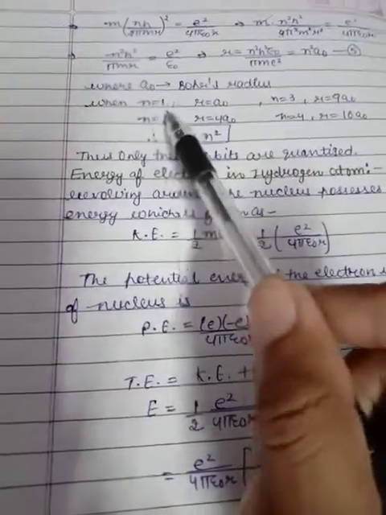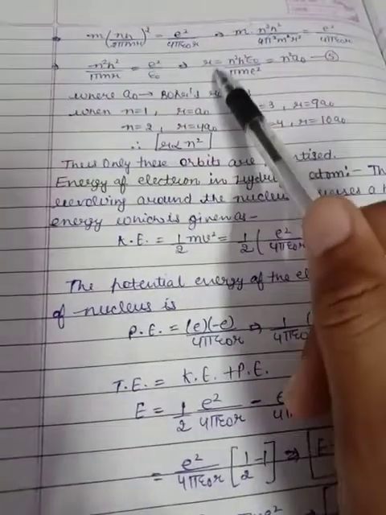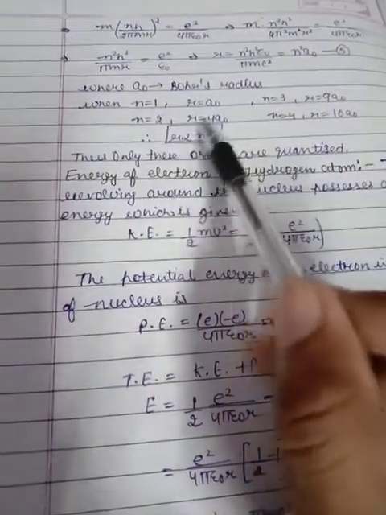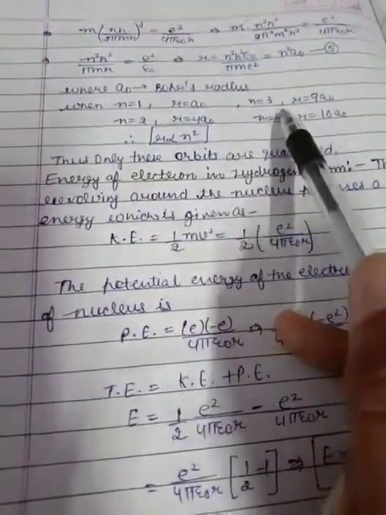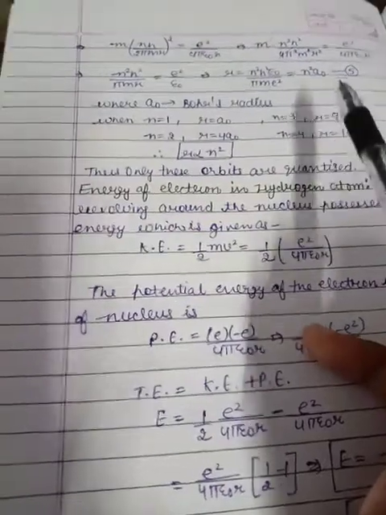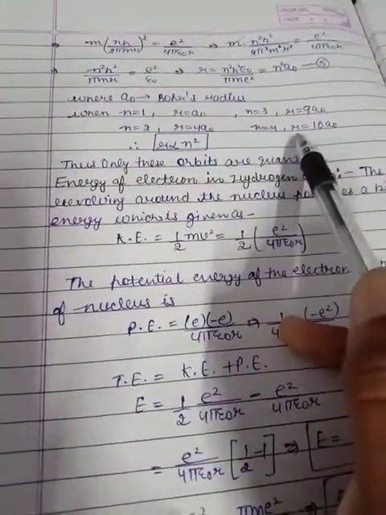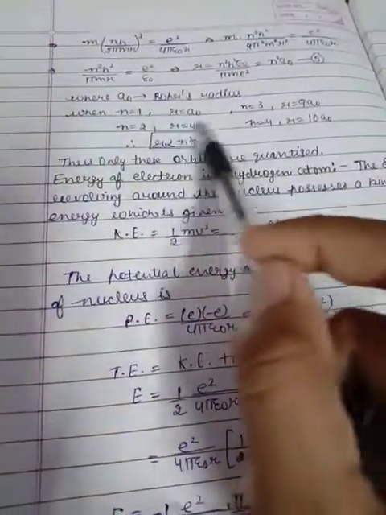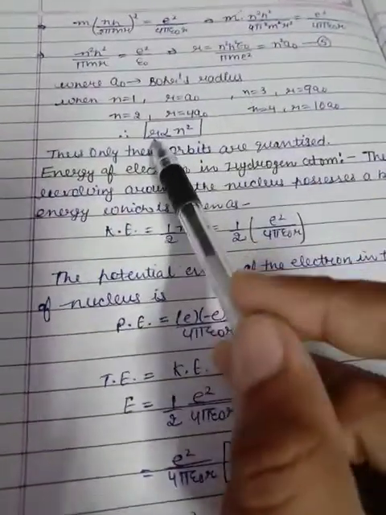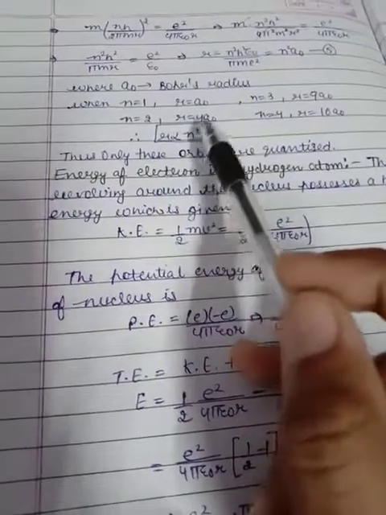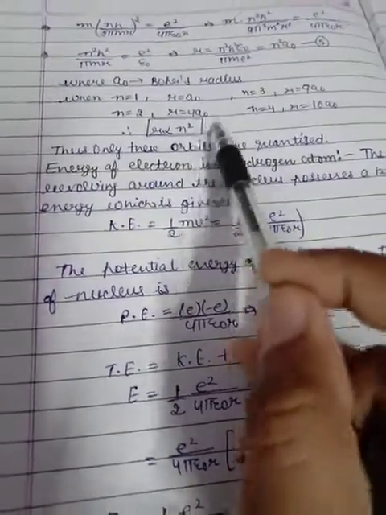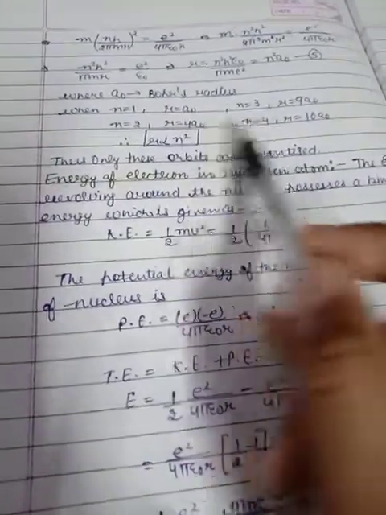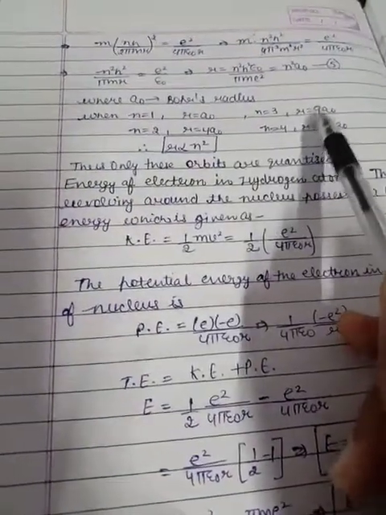Now when n is equal to 1, then R becomes A naught, and when n is equal to 2, R becomes 4 A naught, n is equal to 3, 9 A naught, n is equal to 4, R is equal to 16 A naught, and so on. So we can see from here that R is directly proportional to n square. It means only these orbits can exist, quantized according to Bohr's theory.